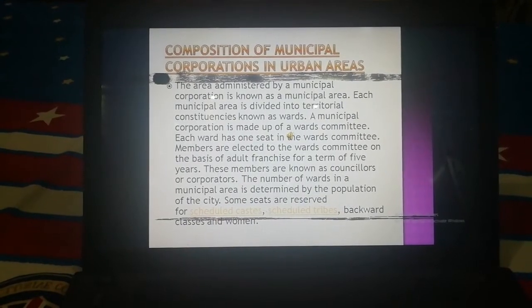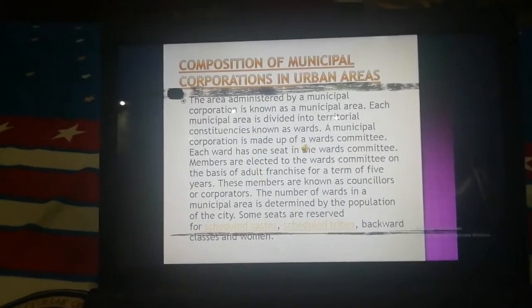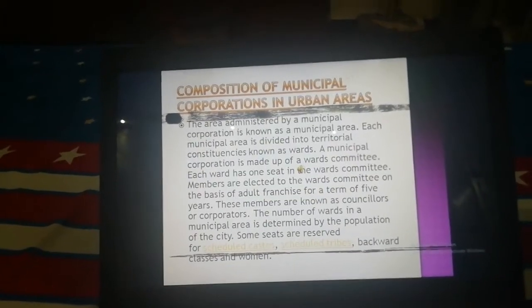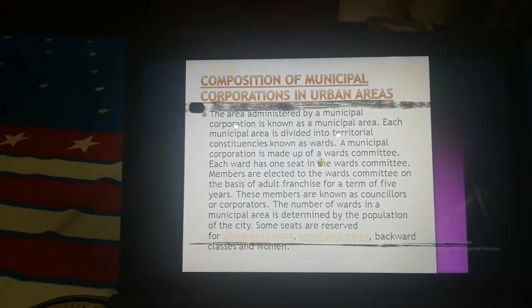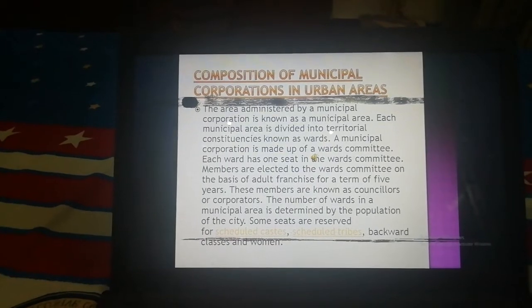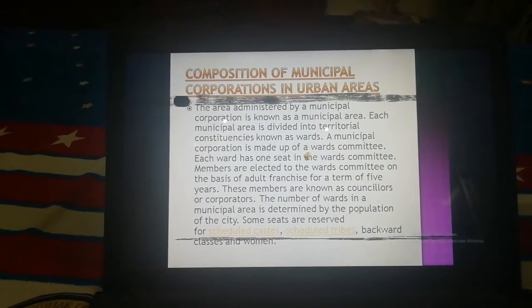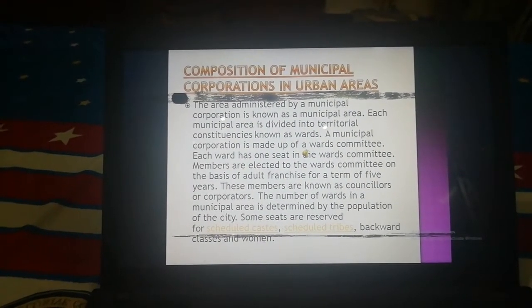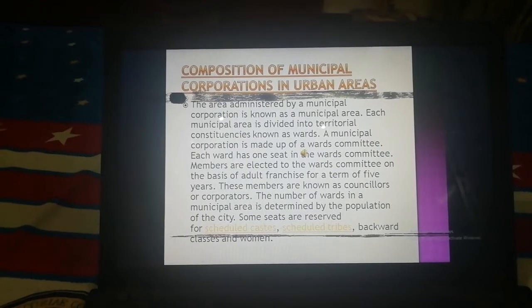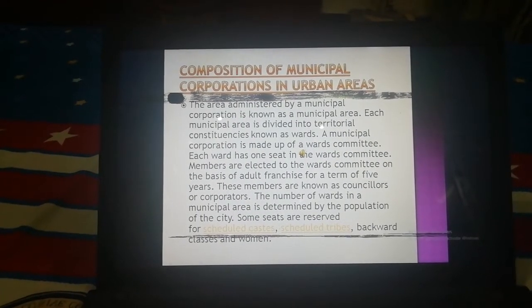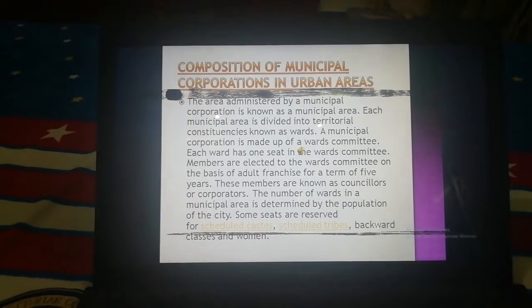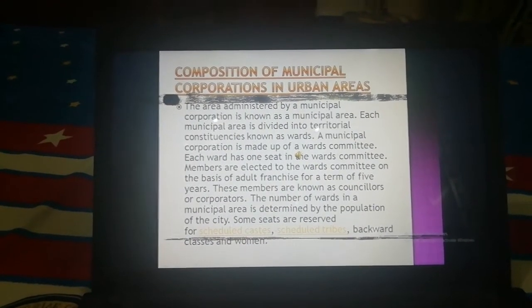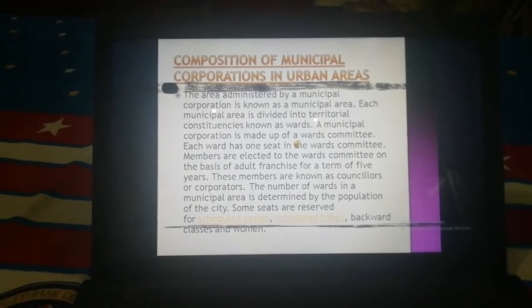Now, I will tell you about the composition of a municipal corporation in urban areas. The area administered by a municipal corporation is known as a municipal area. Each municipal area is divided into territorial constituencies known as wards. A municipal corporation is made up of ward committees. Each ward has one seat in the ward committee. Members are elected to the ward committee on the basis of adult franchise for a term of 5 years. These members are known as councillors or corporators.